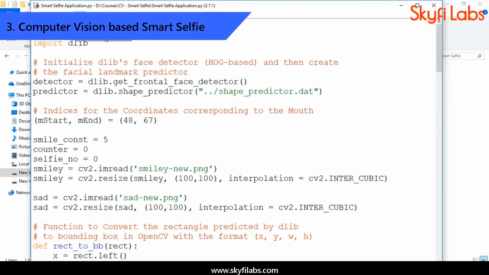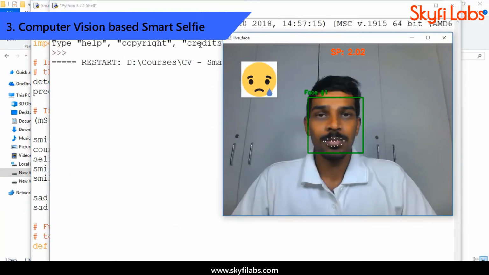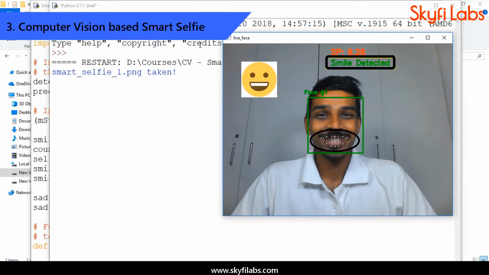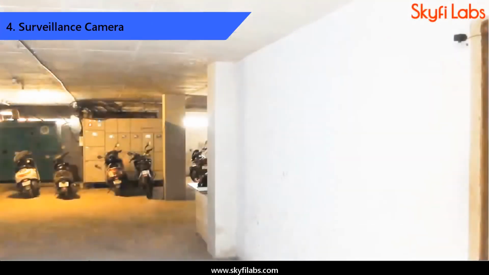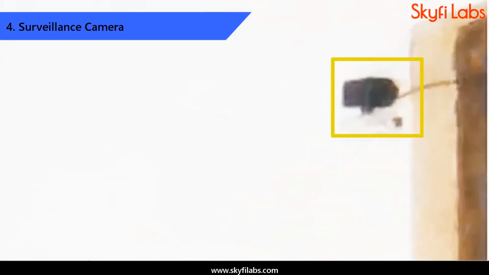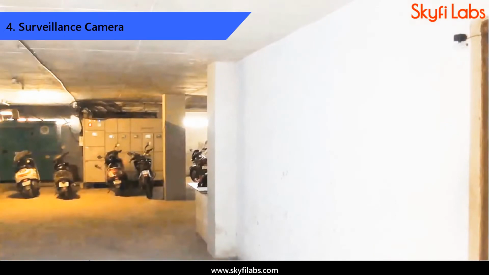Next, you will develop a smart selfie application that uses face recognition and facial feature recognition algorithms to snap selfies automatically whenever you smile and look your very best. Then, you build a slightly complex computer vision-based surveillance system project using various image and video processing algorithms.